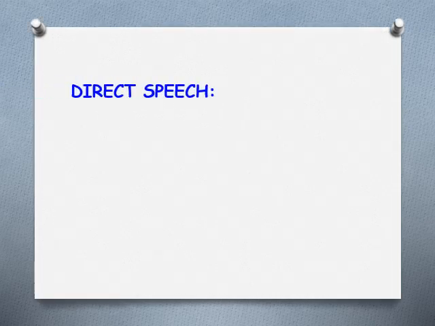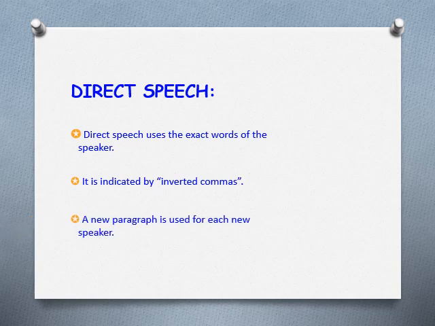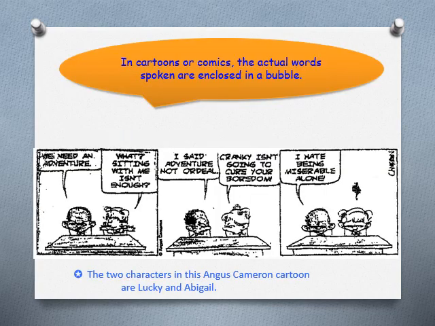So what is direct speech? Direct speech uses the exact words of the speaker. It's the actual words being spoken. It's indicated by inverted commas. There they are around the word, inverted commas. Every time a different person speaks, we're going to start a new paragraph. In cartoons or comics, the actual words spoken are enclosed in a bubble.